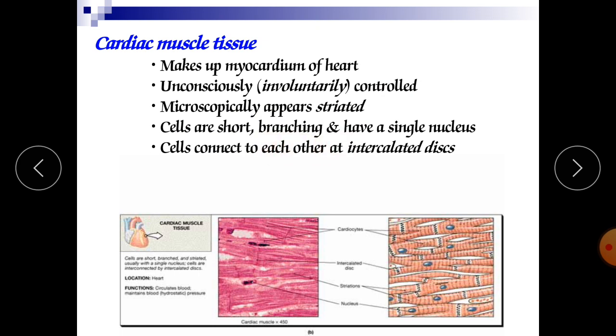The cells connect to each other at intercalated discs. These are also having striations. Here you can see they also have the nucleus and the intercalated disc, so through this the muscle cells are connected.